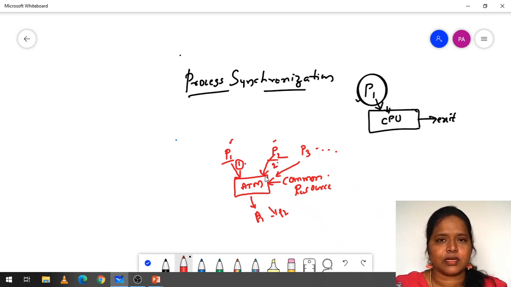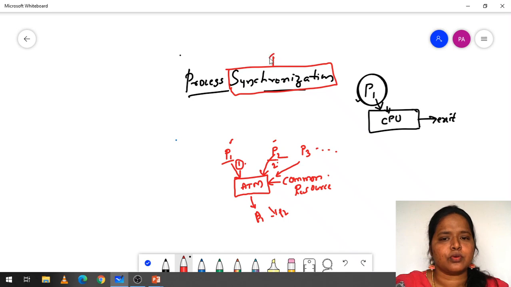Synchronization is nothing but coordination among the processes. When we are going to have the term synchronization, it is when we are going to use some shared resource, then we will be going to have the synchronization.